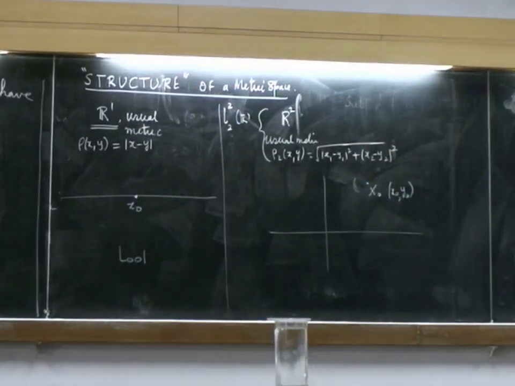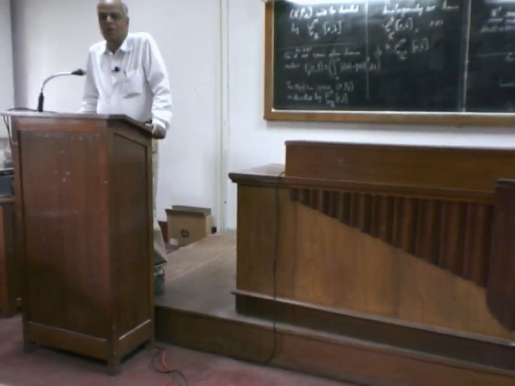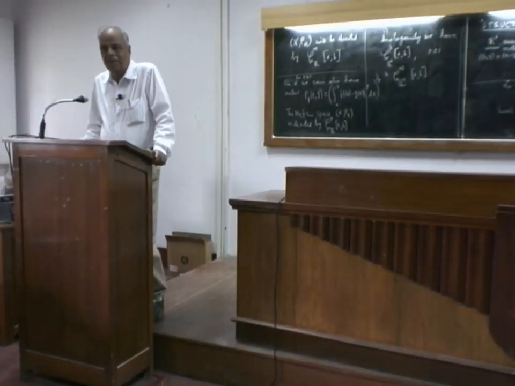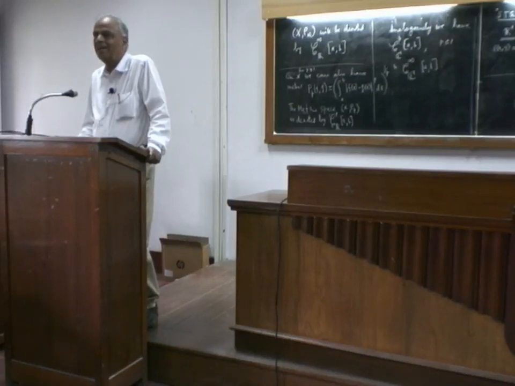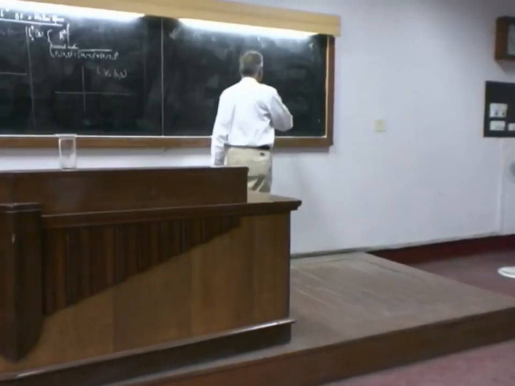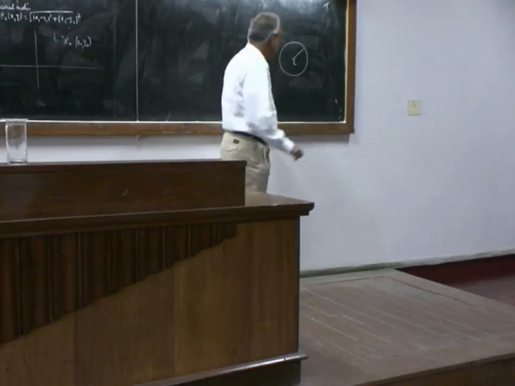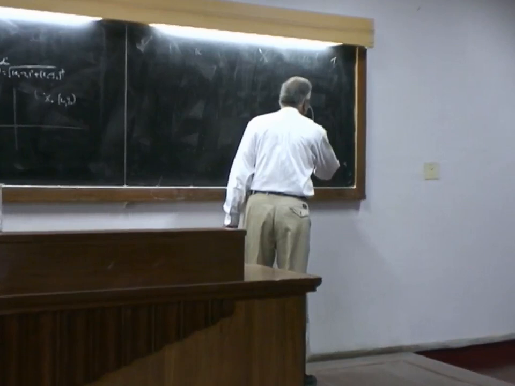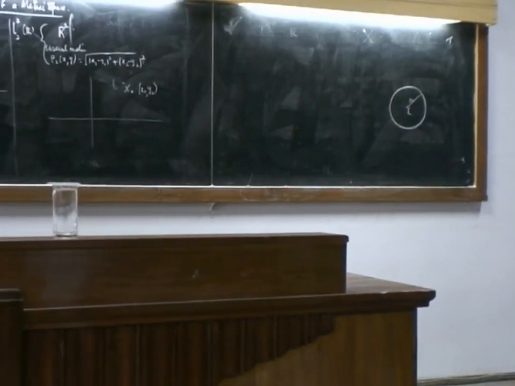By the way, I always get confused. When I was in school, I learnt the following: a circle with center P is the set of all those points which are at a distance r from the center P. A circle of radius r and center P is the set of all those points which are at a distance r from P. So, this is the center, and you look at all those points which are at a distance r from P. Then in the next class they taught the area of the circle is pi r squared.